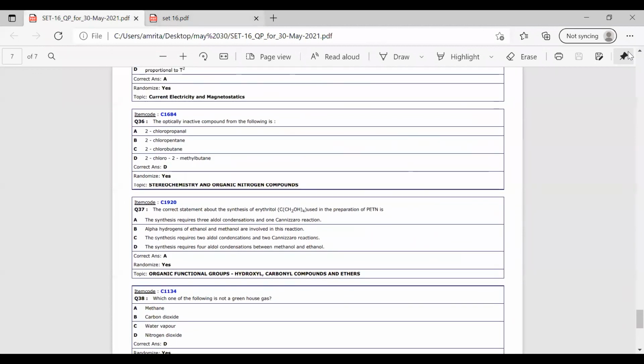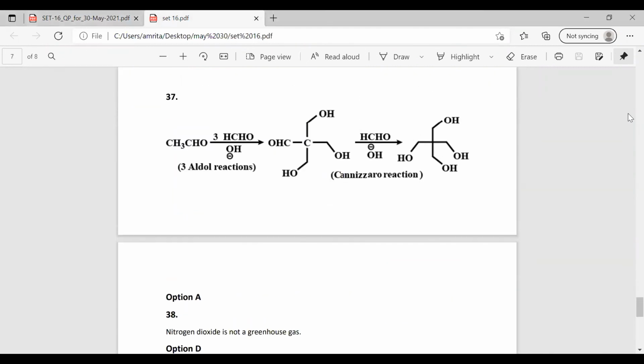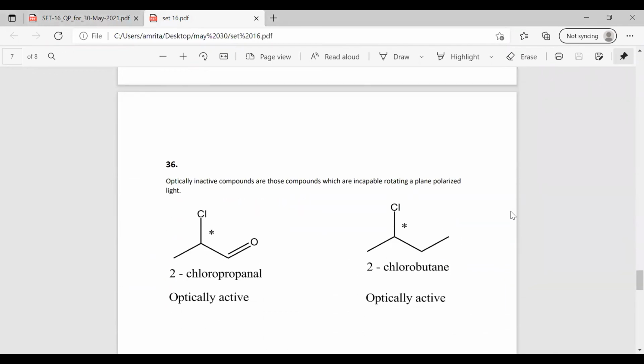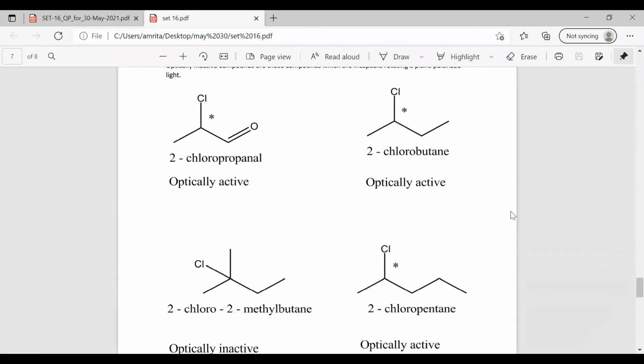Optical activity or inactivity is based on the capacity to rotate plane polarized light, whether it is capable of rotating or not. Among these options, 2-chloro-2-methylbutane is the only one which is not able to rotate. So that's why it becomes the answer.